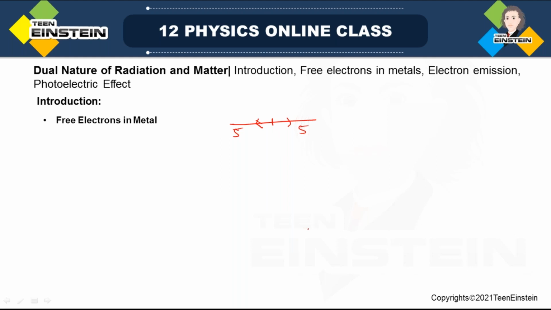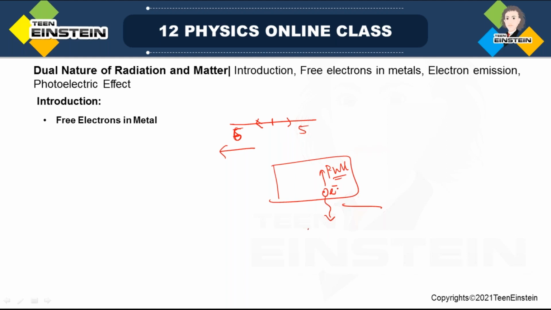If some party has 6 people, they have extra force, so they can pull you there. Okay. Similarly, if you have a metal surface and you want to take one electron out, you supply some energy to this electron so that it can overcome the pull by the positive force of the metal.